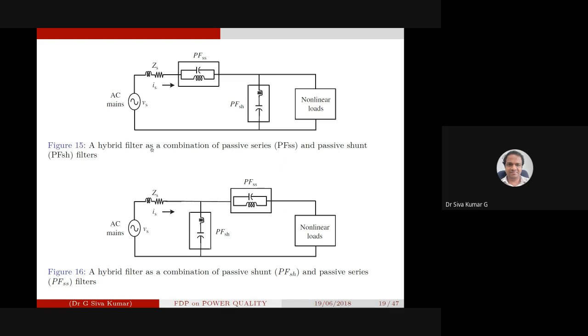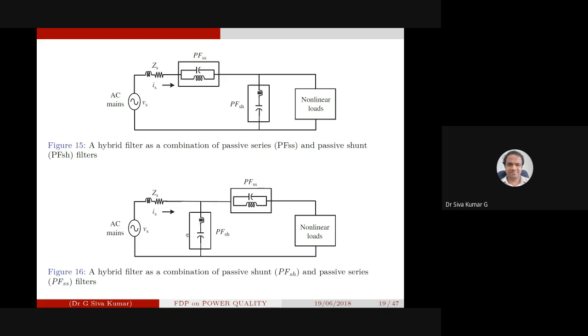It's a combination of a passive series and passive shunt. That's the hybrid filter. Especially this, see, this is the right shunt, and this is the left shunt, because on the left hand side the passive filter is there, and the shunt filter is very far away from the load.